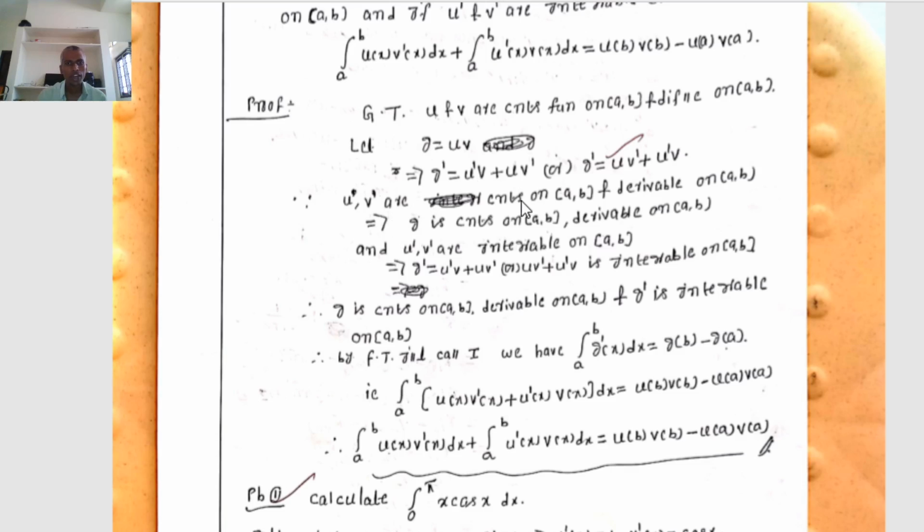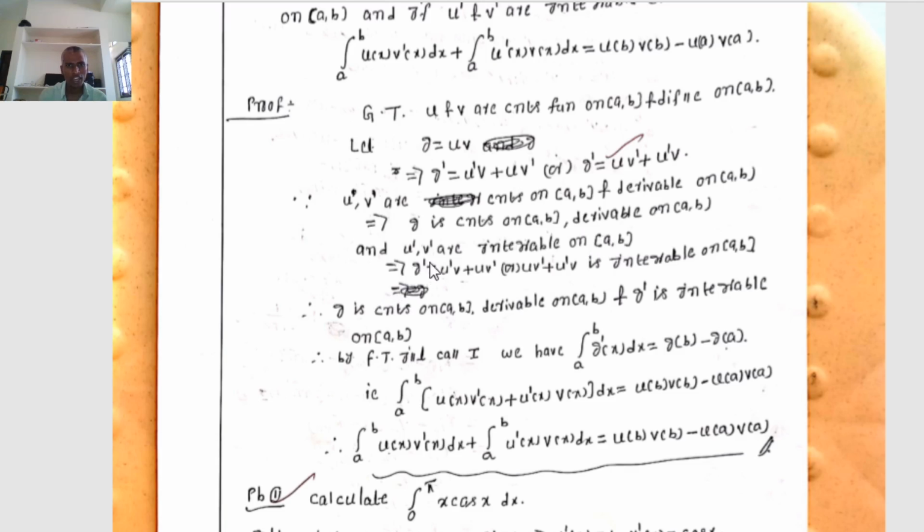Therefore u, v are continuous on the closed interval [a, b], and u, v are derivable on the open interval (a, b), that implies uv is continuous on [a, b] and derivable on (a, b), where uv equals g. That implies g is continuous on the closed interval [a, b] and derivable on the open interval (a, b). And already we know that u dash, v dash are Riemann integrable on [a, b].